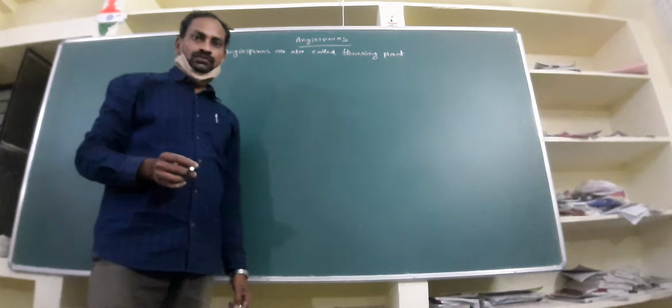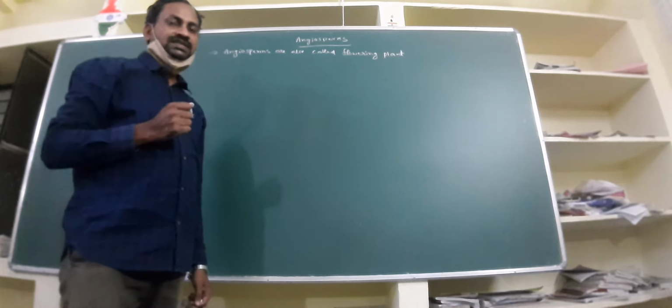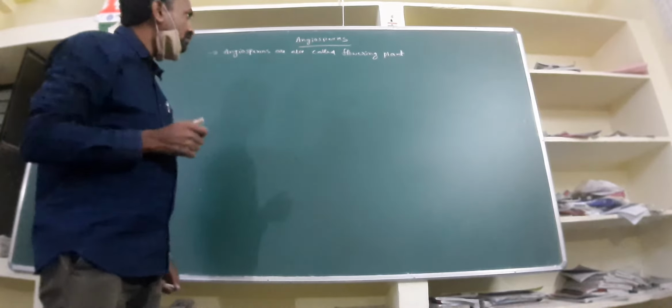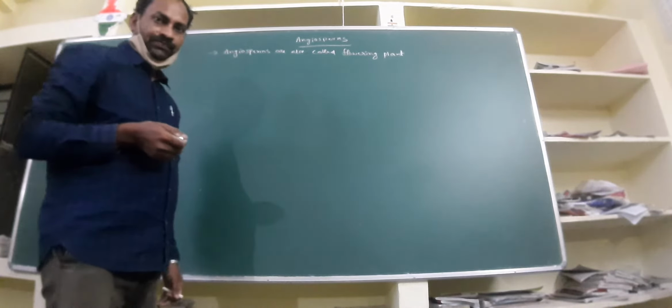In gymnosperms, we see seeds are without ovary, but in angiosperms, seeds are surrounded by ovary.